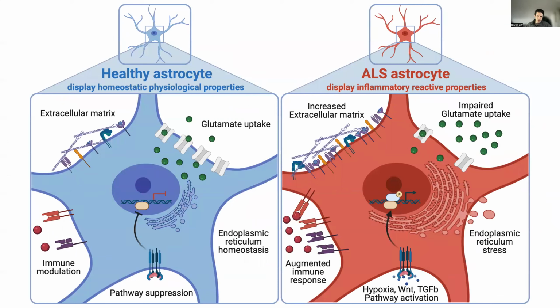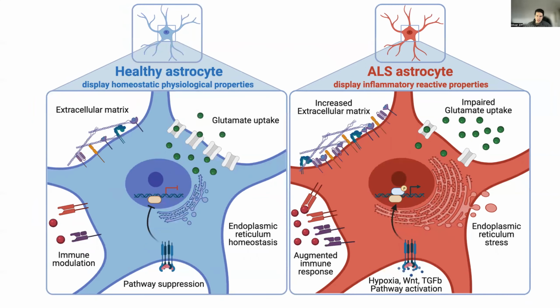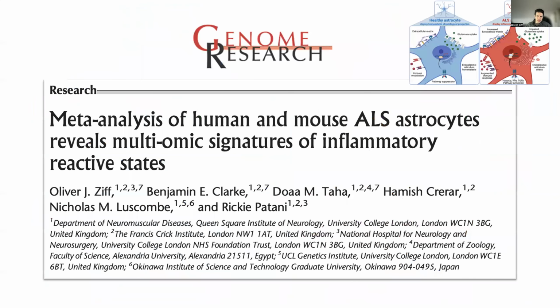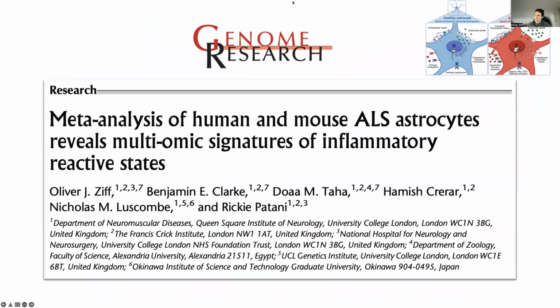This schematic of healthy astrocytes on the left in blue and ALS astrocytes in red on the right summarizes our findings. ALS astrocytes display transcriptomic changes consistent with pro-inflammatory cytokine-treated astrocytes, with impaired glutamate uptake, ER stress, and immune activation. This work is now being published in Genome Research, where you can find all the detailed results.